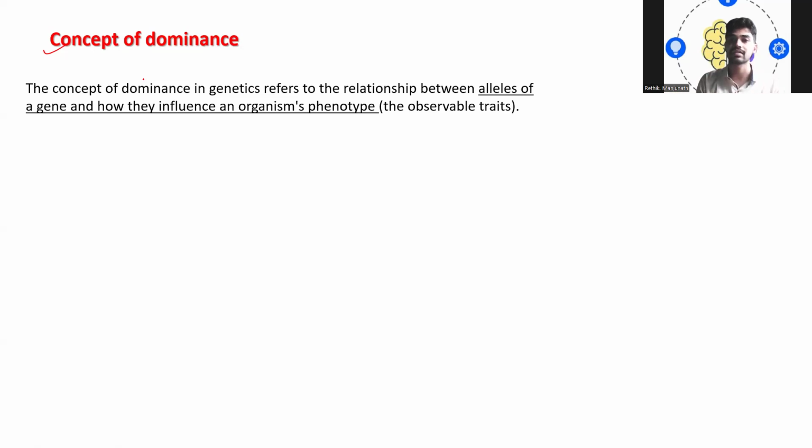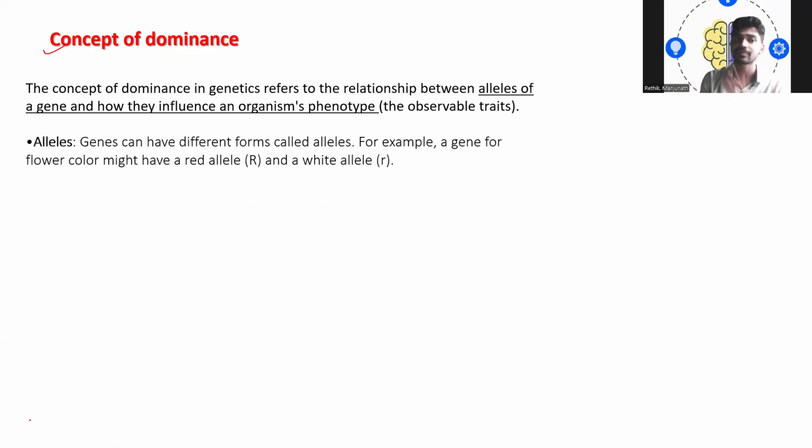Their characteristics or their traits are nothing but their physical appearance or biological appearance. Everything is how they are being expressed and how they are being influenced. So that is what we are going to see.